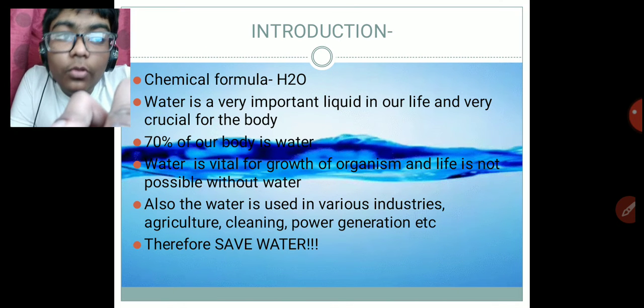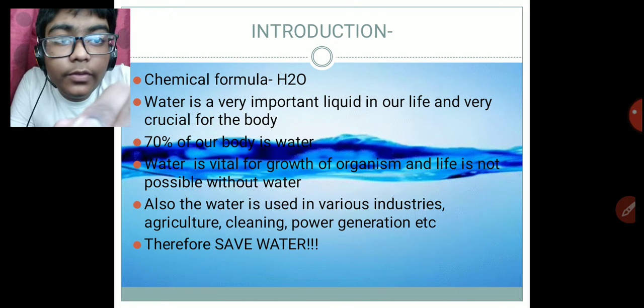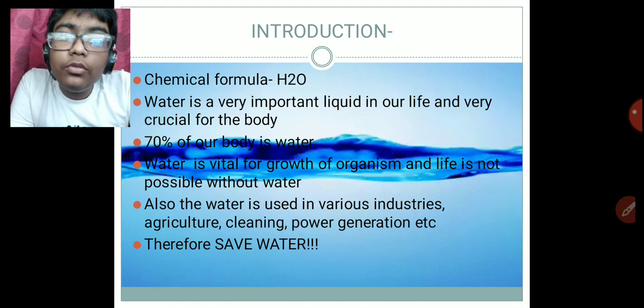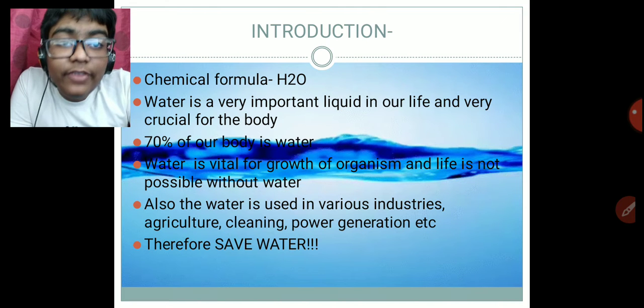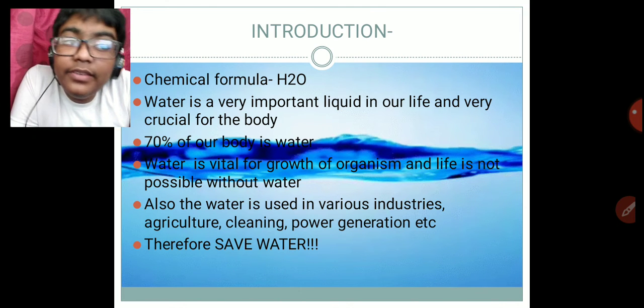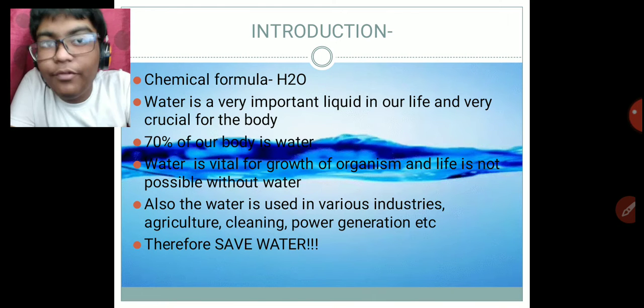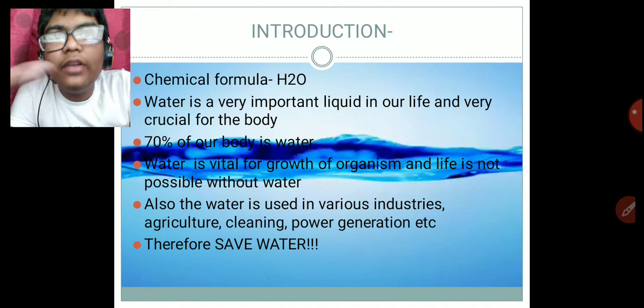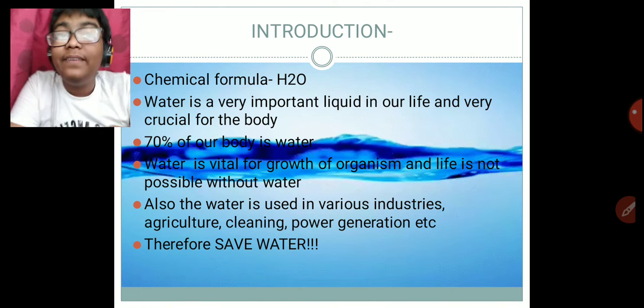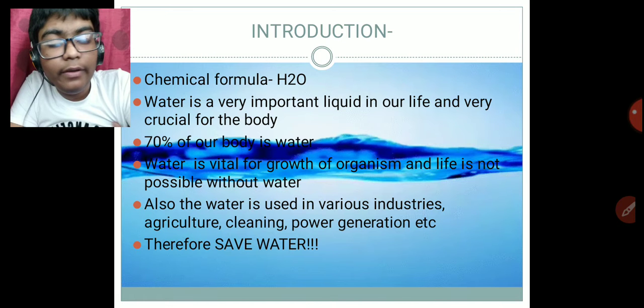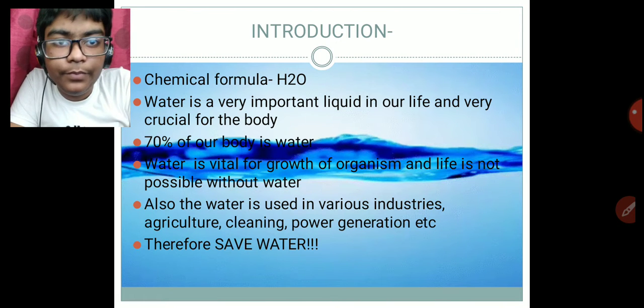It is vital for growth of an organism. Life is not possible without water. Also, water is used in various industries, agriculture, cleaning, power generation, etc. We need water for so many things, and luckily we have got that. But we are not saving that, we are wasting water. So, therefore, I would request all of you to save water.